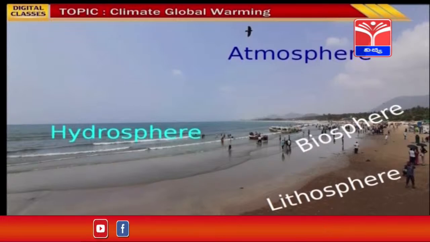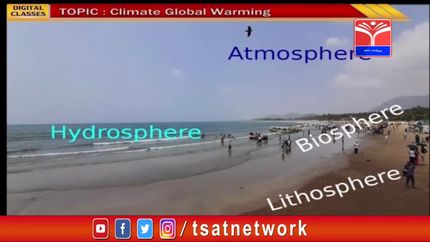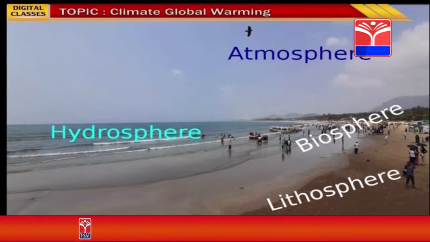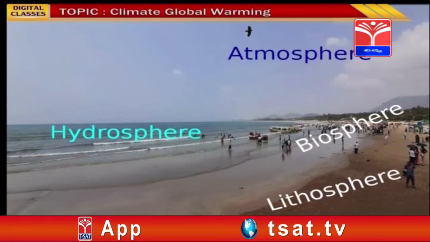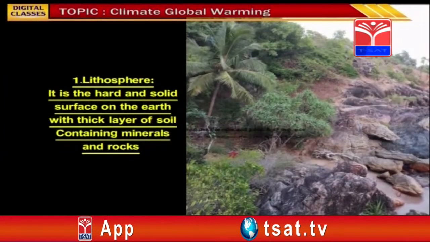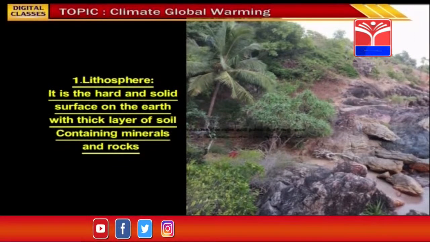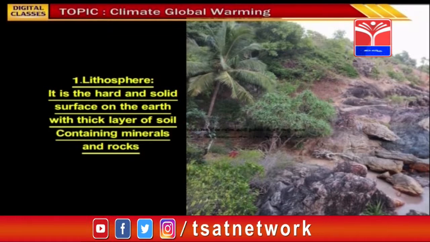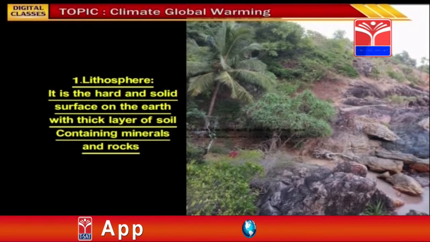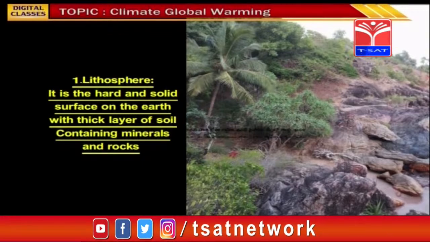The hydrosphere is covered by water, the atmosphere is the air surrounding the earth, the biosphere is covered with plants, animals and human beings, and the lithosphere is comprised of the land and rock layer on the earth. The lithosphere is a hard and solid surface on the earth with a thick layer of soil containing minerals and rocks. You can see some of the surface is covered by land and some by rock. This rock and soil cover on the earth is known as lithosphere. It is very hard in nature.